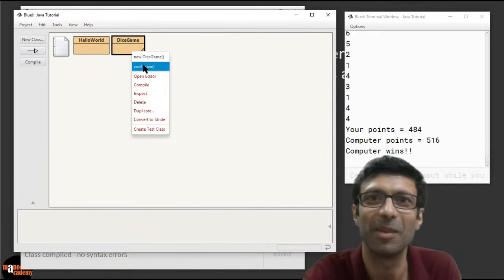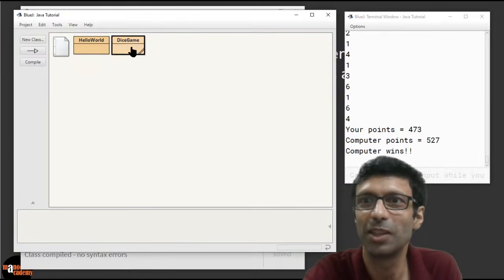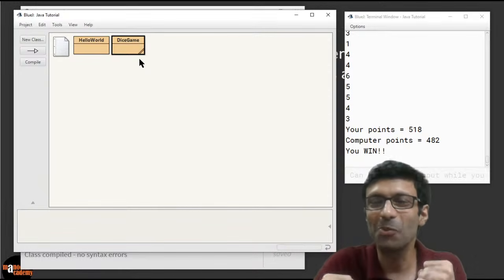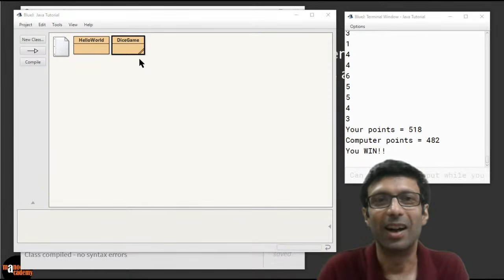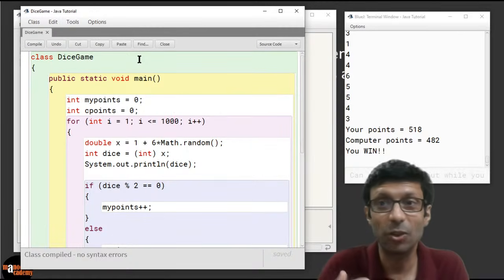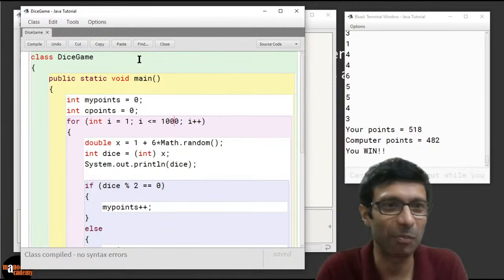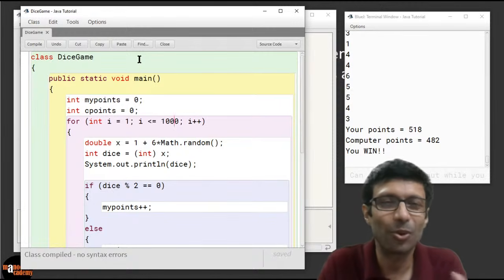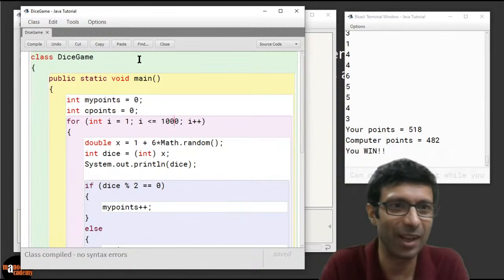Okay, I want to rerun the game. Computer wins. My God. Computer wins. Wow. You win. Okay, so this time we won. That means there were more even numbers on the roll. But can you see the numbers are getting closer? 500 and 400. Because this is all a game of probability, the more you play, you'll get pretty close numbers of odd and even.